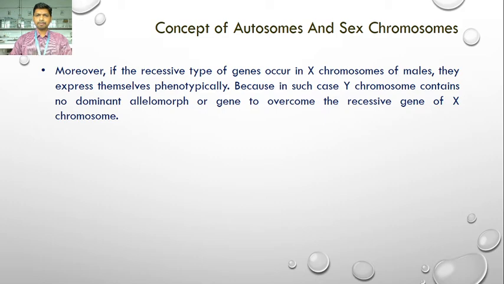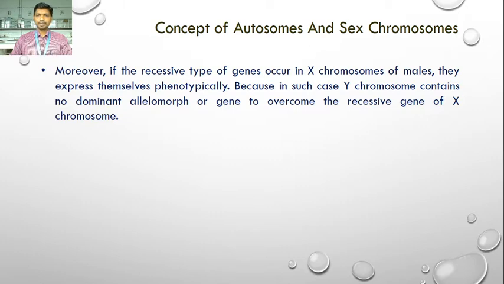Moreover, if recessive genes occur in the X chromosome of males, they express themselves phenotypically, because in male the Y chromosome contains no dominant allelomorph or gene to overcome the recessive gene of the X chromosome. The male consists of 1 X chromosome and 1 Y chromosome, and if a recessive gene occurs in the X chromosome of the male, it gets expressed because the Y chromosome contains no dominant gene to overcome it.